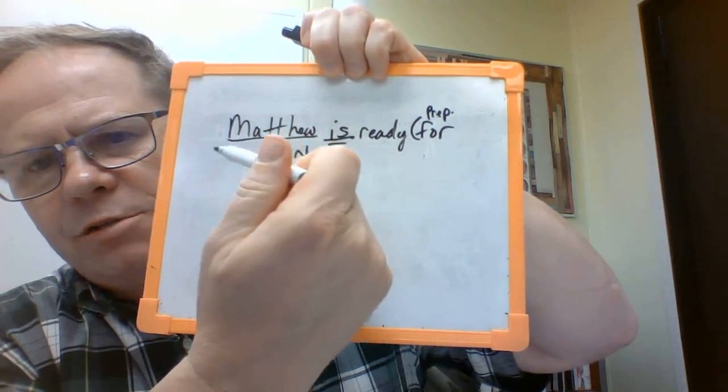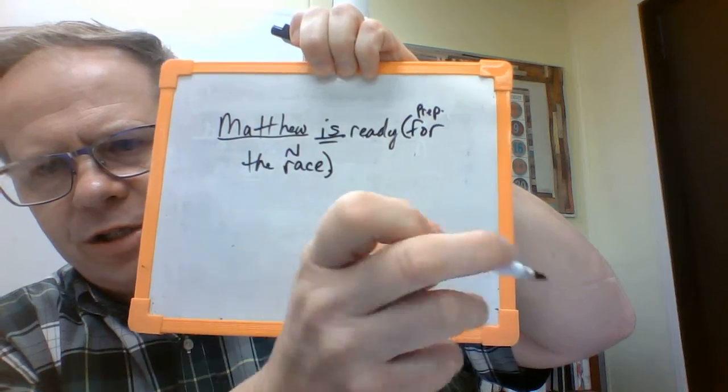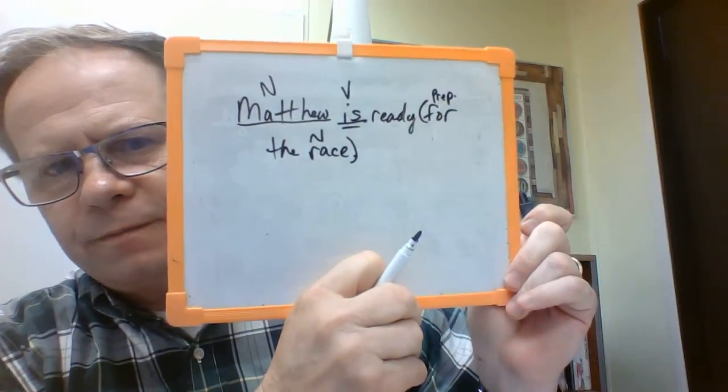Matthew. Now, what is Matthew? What part of speech is that? Okay, that is a noun. It's a proper noun, but it's still considered a noun, okay? Then is is the verb, so we've got this so far, all right?